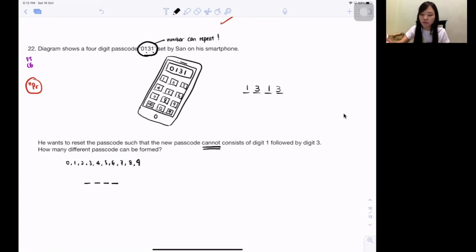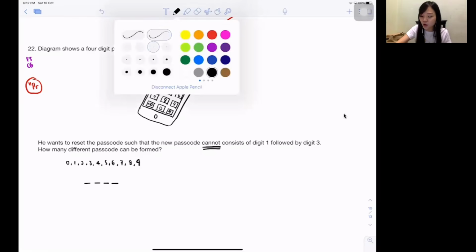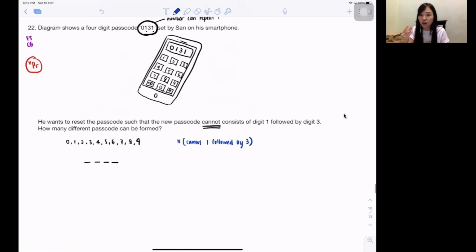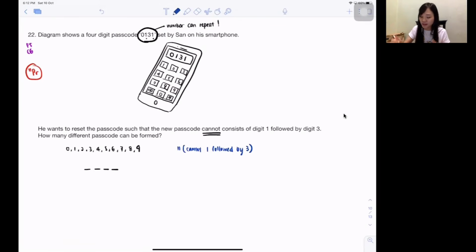So how do you guys do it, my dear? There are too many patterns of cannot consist of 1 followed by 3. So the easier method, again same as whatever we did today, is using total. Total is what again? No restriction.